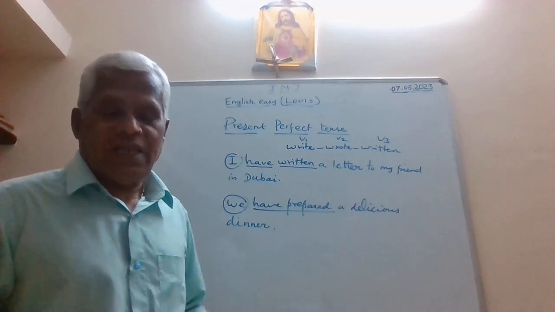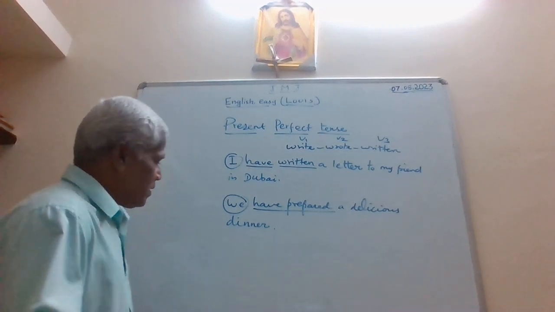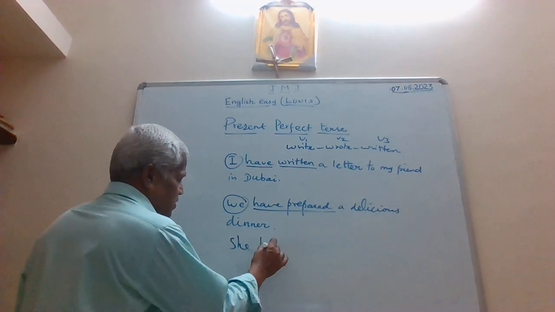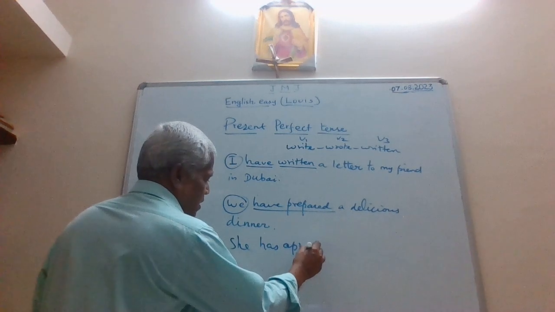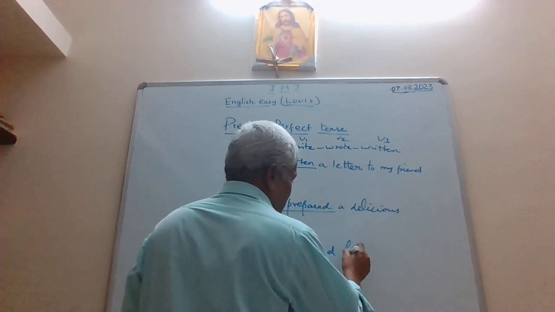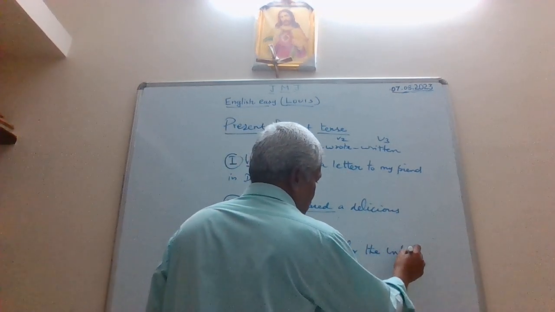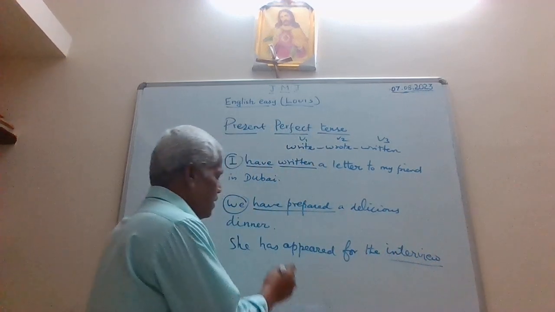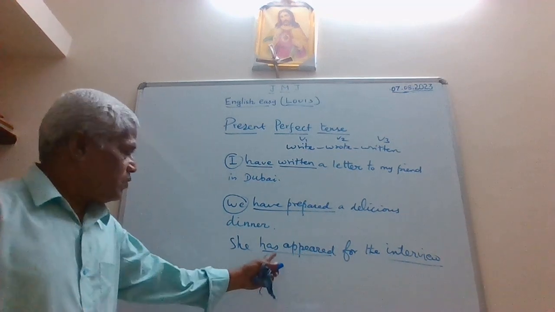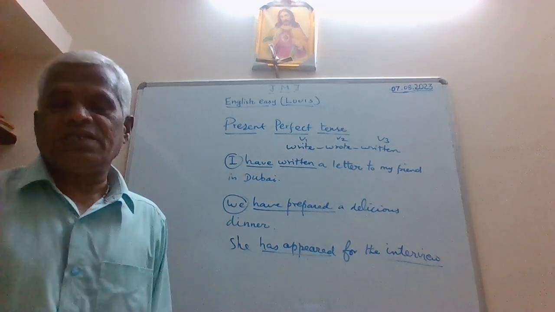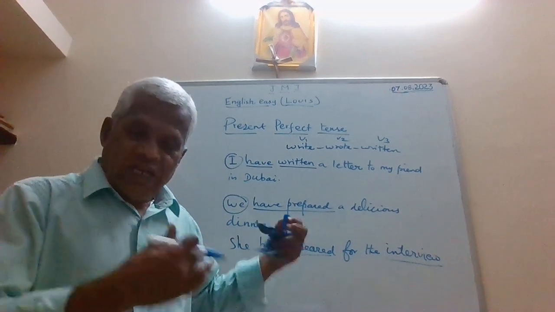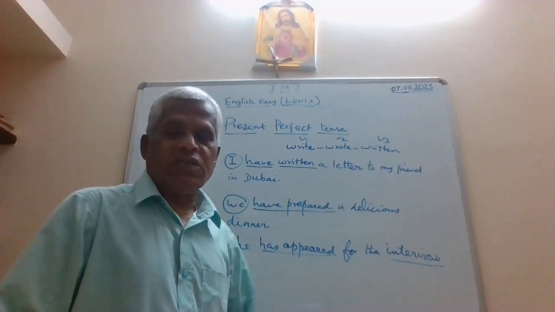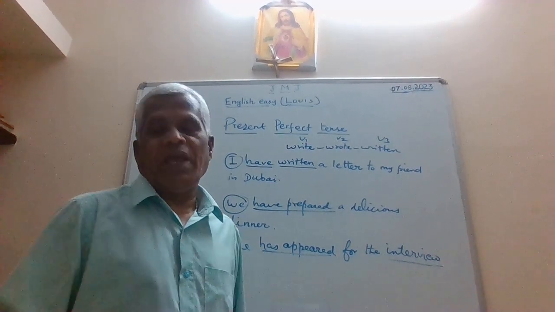Maybe let me write another example here, so you may understand it better. For example, she has appeared for the interview. So she has appeared for the interview. Has appeared. So we used has here, present perfect tense. So she went and appeared for the interview just a few minutes ago or just a few hours ago and is waiting for the reply.